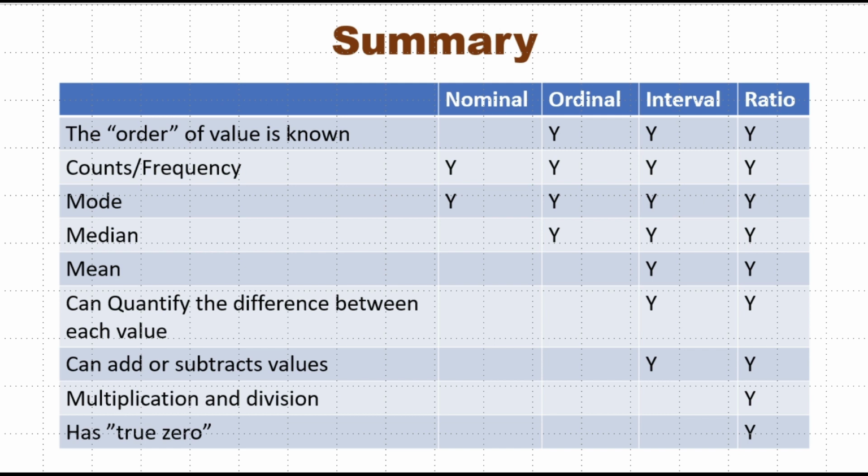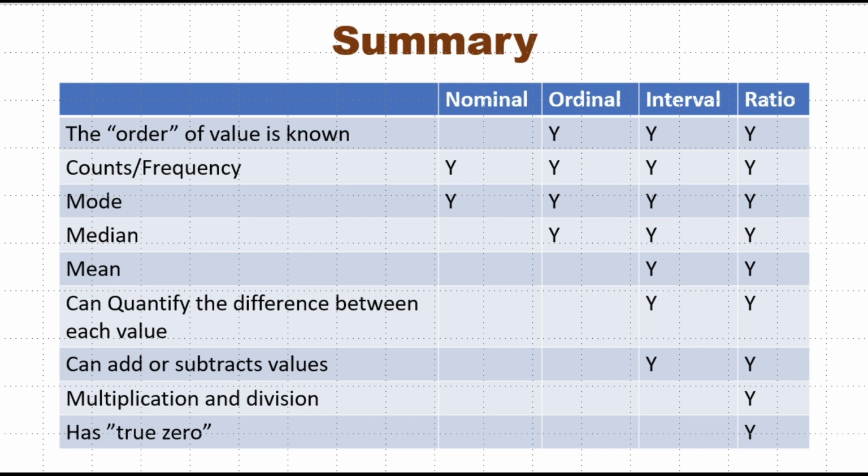Okay, the next point in the table is mode. So because we can count in case of nominal, ordinal, interval and ratio scale, we can compute the mode. Mode is what? Mode is the most repeated value. So as far as we can count, we can compute the mode. Median is what? Median is middle value of the data.